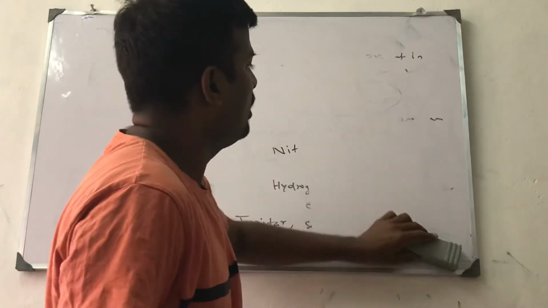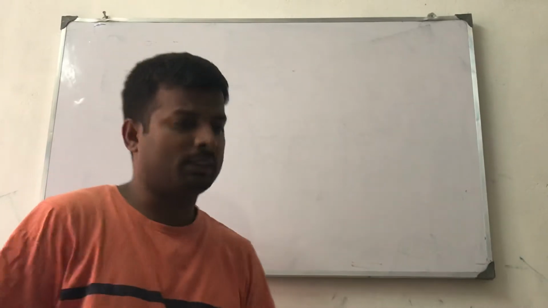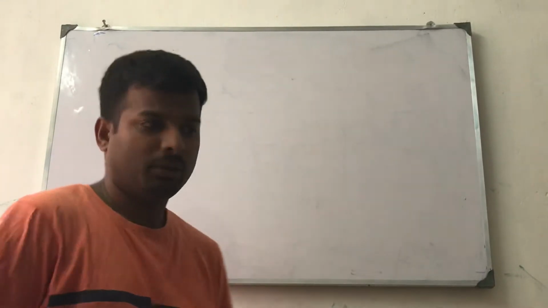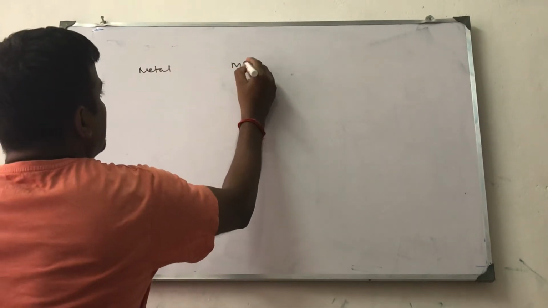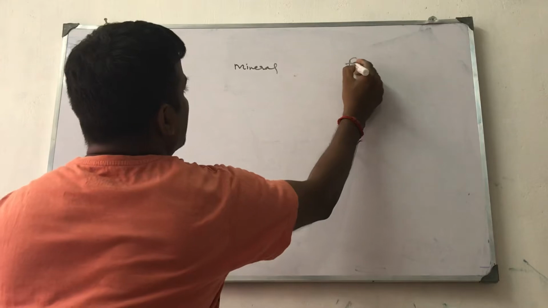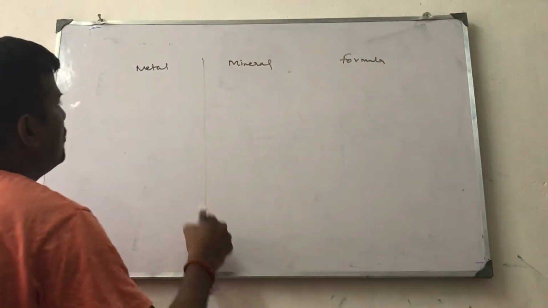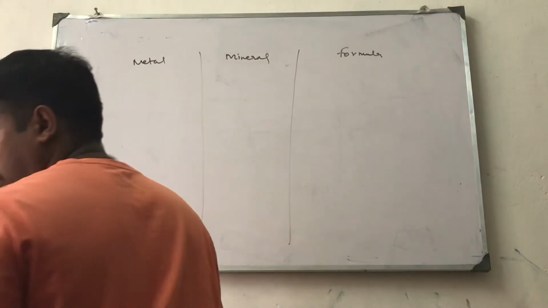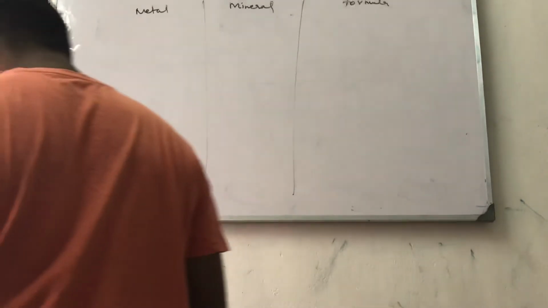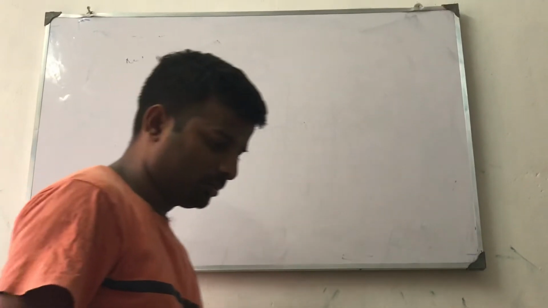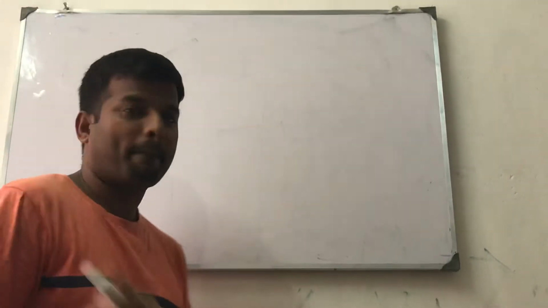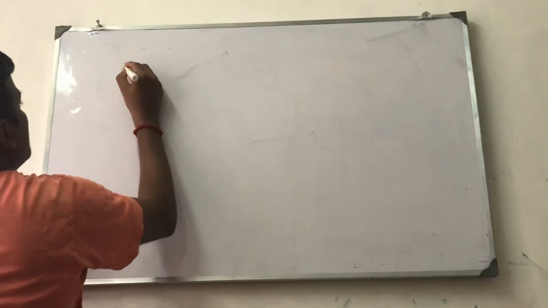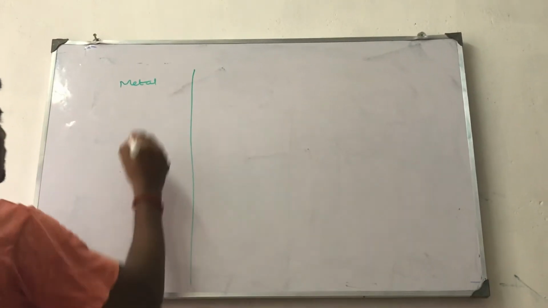Now I am going to draw a table of metals, minerals and formulas. The metal is obtained from which mineral, and the formula, I am going to write here. Metal: aluminium.